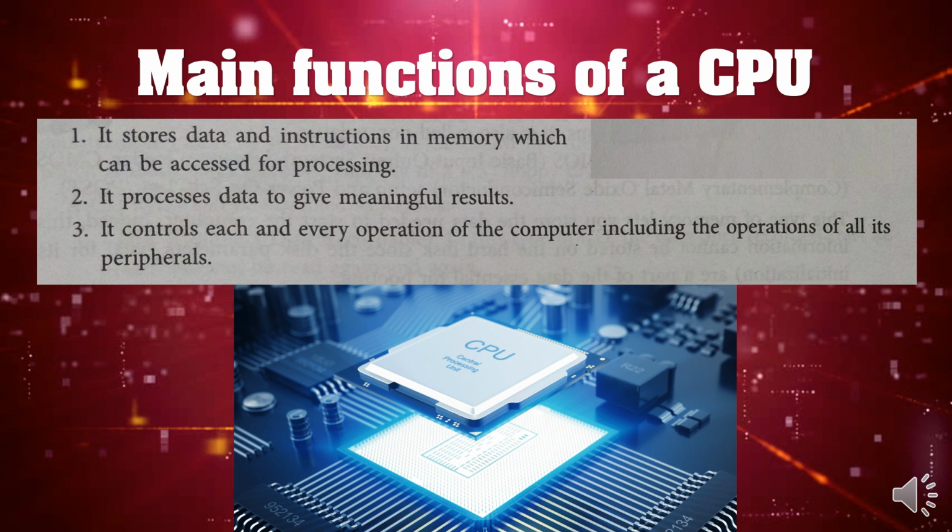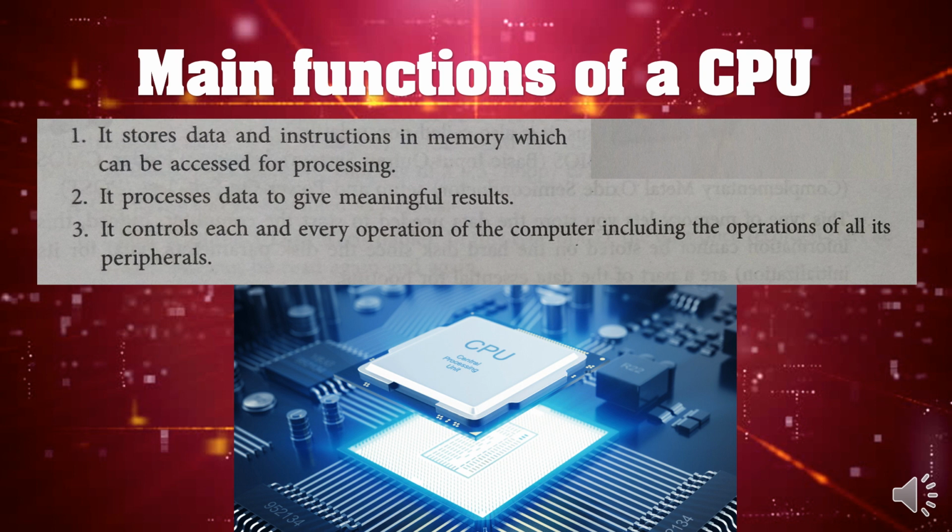Now, main functions of a CPU. It stores data and instructions in memory which can be accessed for processing. Now, as I said, dear students, in the previous slide, the data given by the user comes to the memory unit first, that is the primary memory RAM, and from RAM the data is sent to the processor for processing. Second one, it processes the data to give meaningful result.